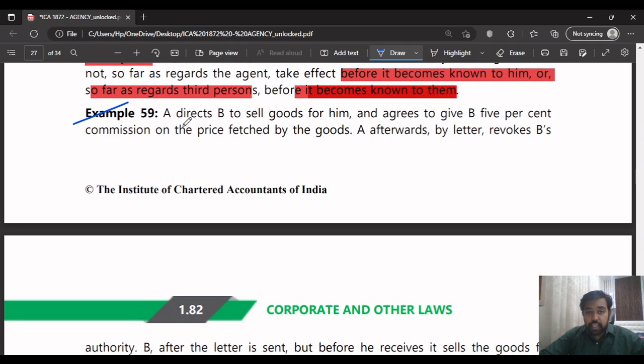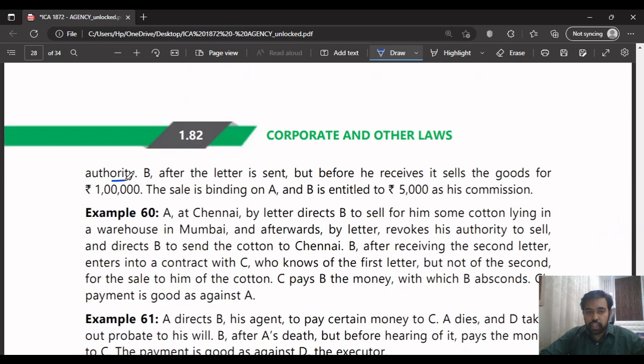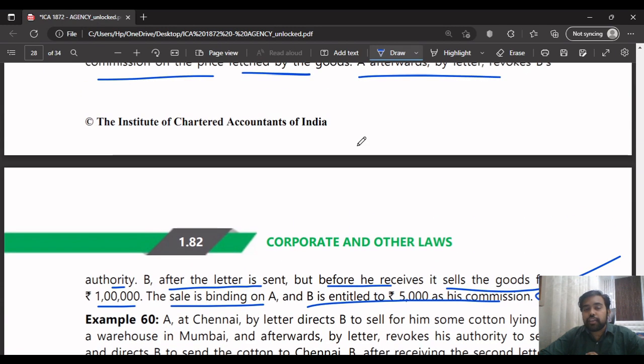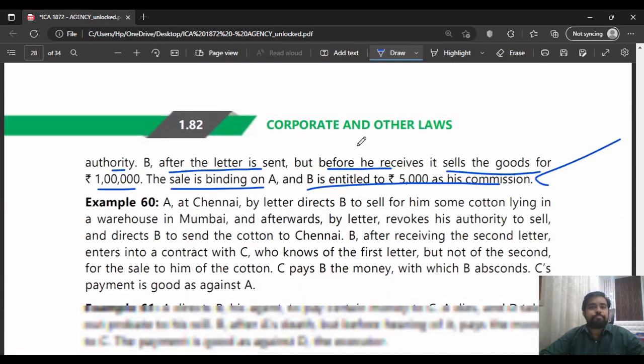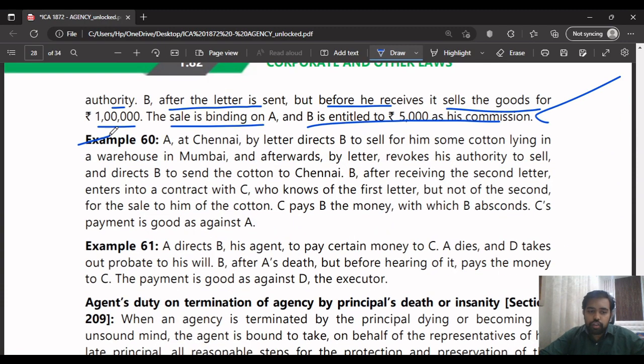A directs B to sell goods for him. A agrees to give B 5% commission on the price fetched by the goods. Afterwards, A by letter revokes B's authority, and B, after the letter is sent but before he receives it, sells the goods for 1 lakh. So the sale is binding on A, and B is entitled to 5,000 commission because the revocation did not get communicated to B. This is a very simple example, you can write it on your own.